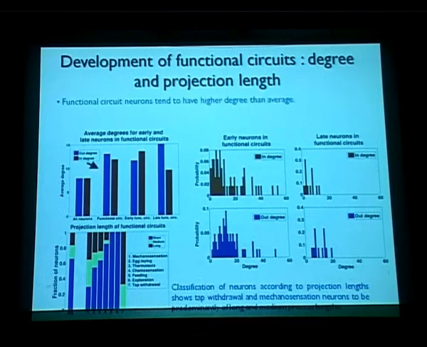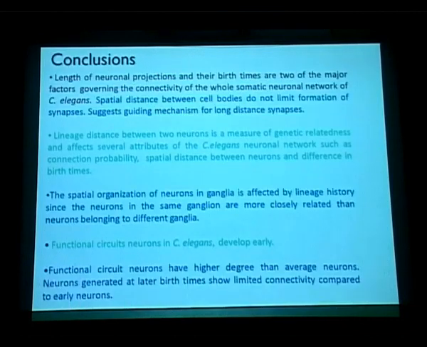So, therefore, functional circuit neurons tend to have a higher degree than average, and late neurons have much lower maximum degree than early neurons. To summarize what this analysis showed, even by looking at the developmental constraints, we can tease out circumstances which probably define why the C. elegans nervous system structure developed as it is.